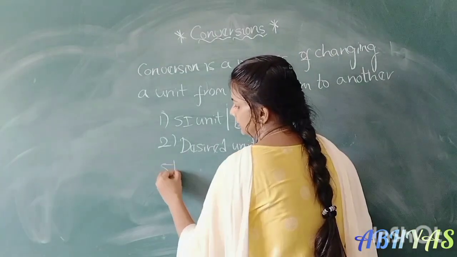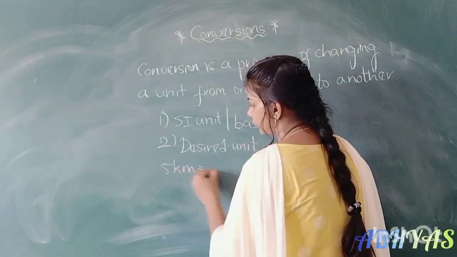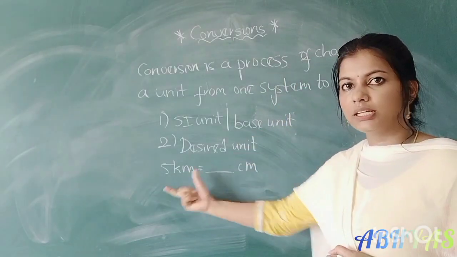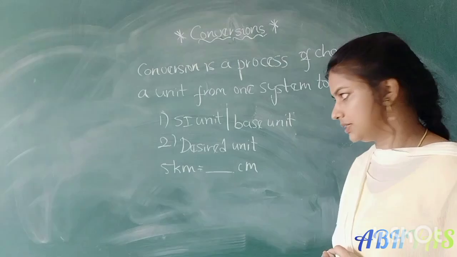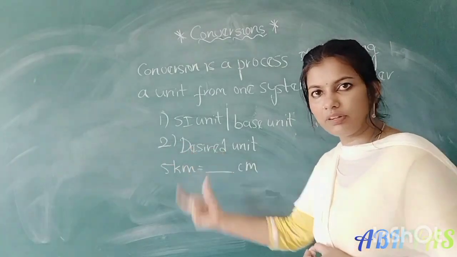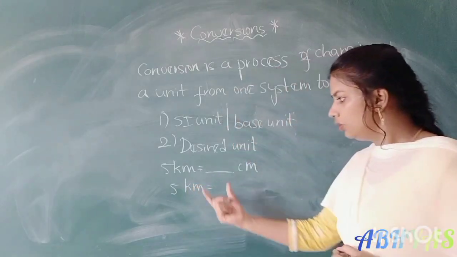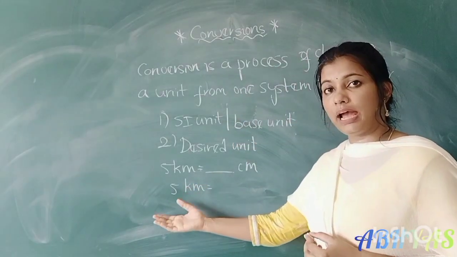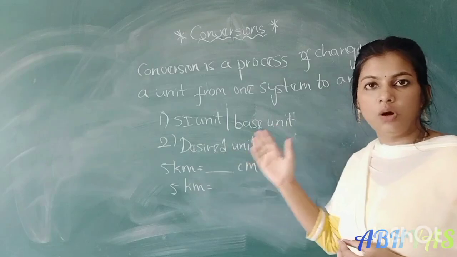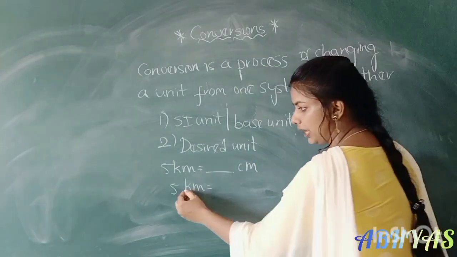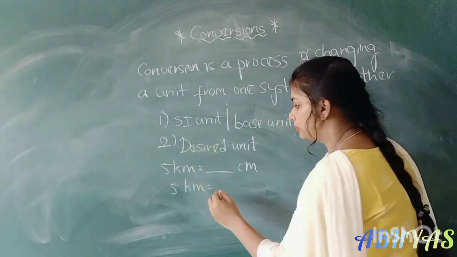5 kilometers. Convert into centimeters. 5 kilometers we have to convert into centimeters. First we have to take the given unit, which is 5 kilometers. So this 5 kilometers, first we have to convert into SI unit. What is the SI unit of length? Meter, right? So first we have to convert this kilometer into meter.